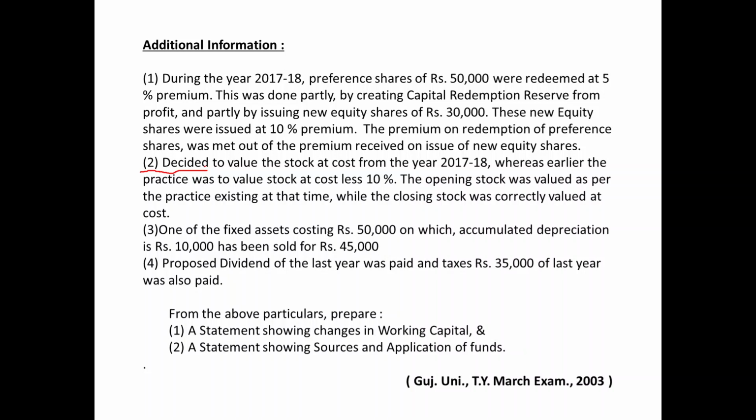Closing stock of 2016-17 would be an opening stock for the current year. It was valued as per the practice existing at that time, means cost less 10%. So this additional information point number 2 is affecting the valuation of the closing stock of last year, or you may say the opening stock of the current year.